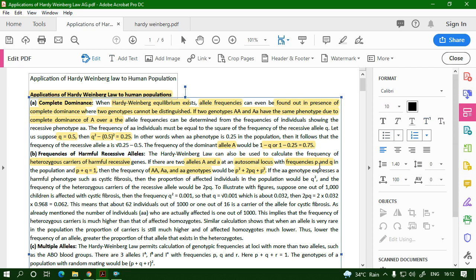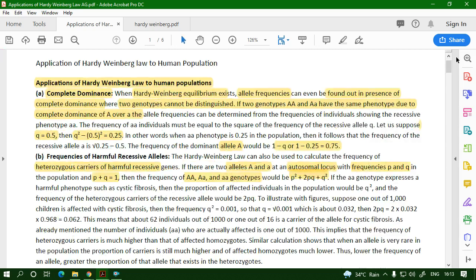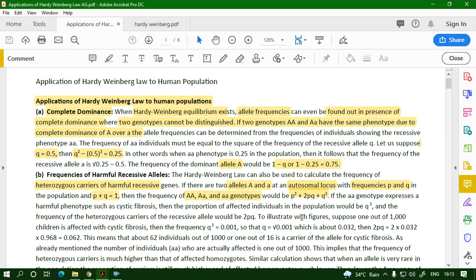Let me correct this error over here, otherwise you will restart reading this. Q square. Let's save this. This is Adobe Photoshop Professional. You can change PDF documents.